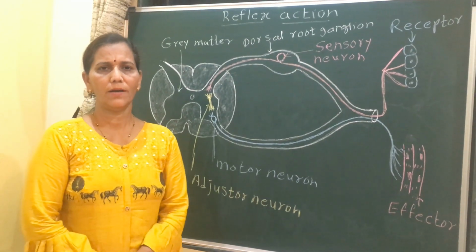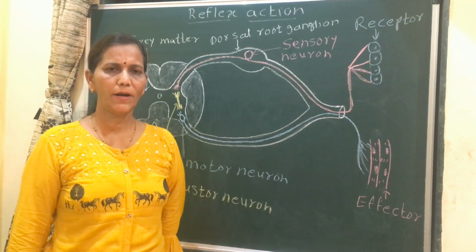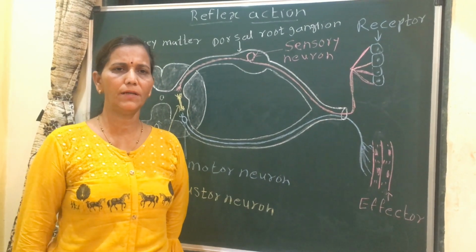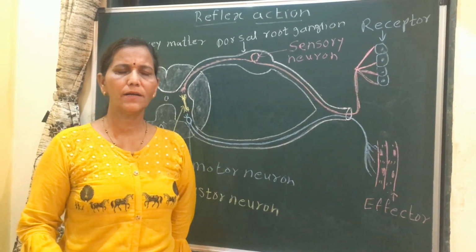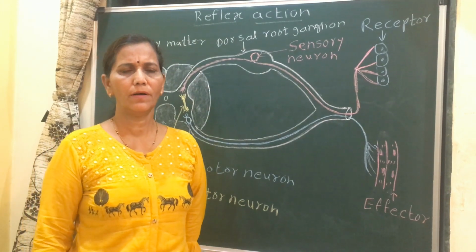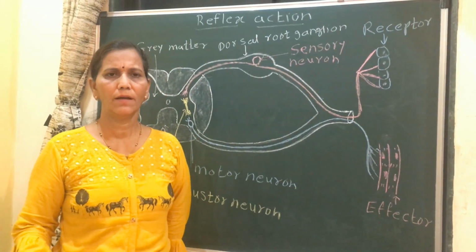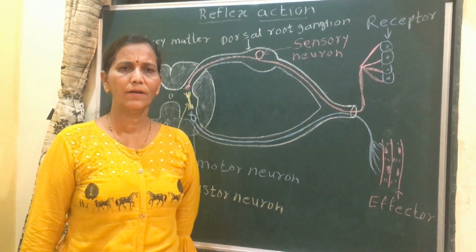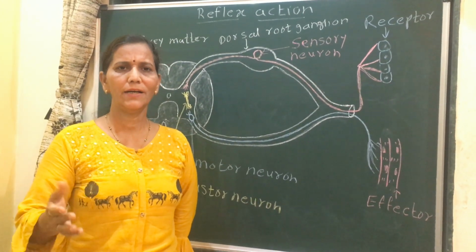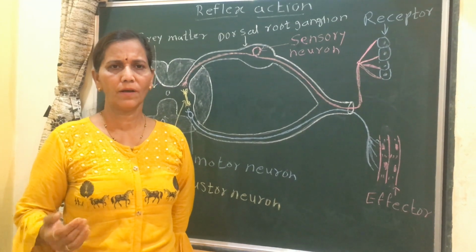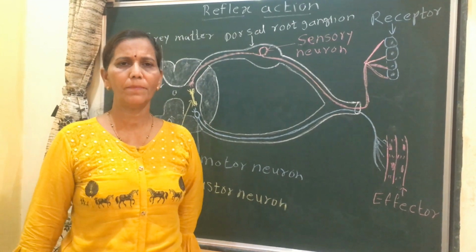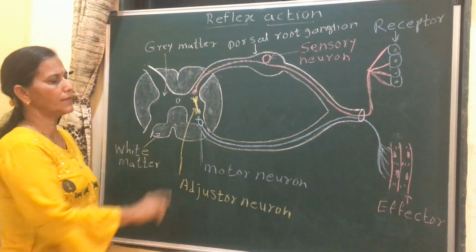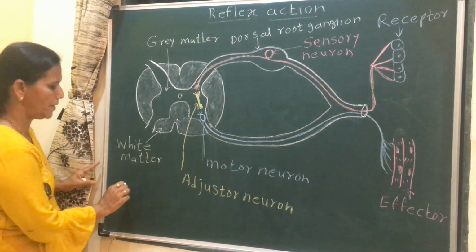Then it is involuntary. For example, if we touch any hot object or cold object, our hand suddenly comes away from that object. It happens due to reflex action. At that time, we don't think about what to do, and that is an example of reflex action. The structural and functional unit of this reflex action is called the reflex arc.